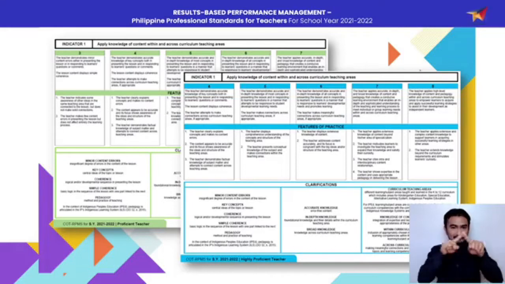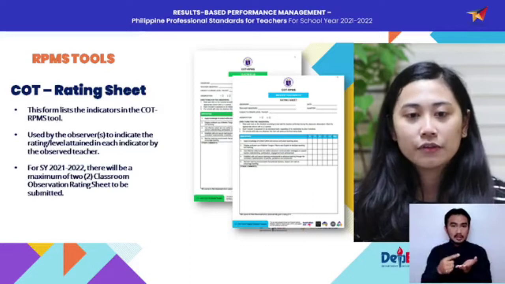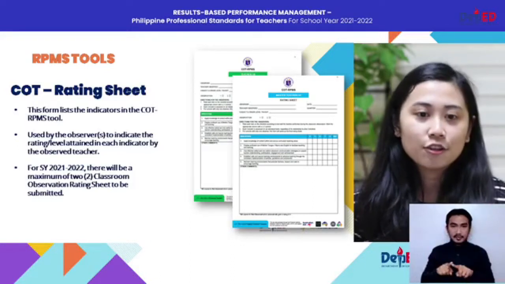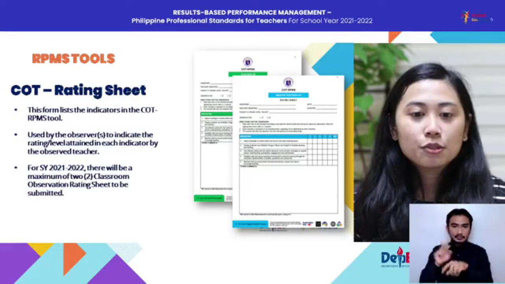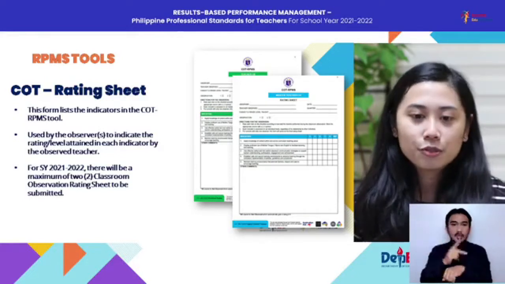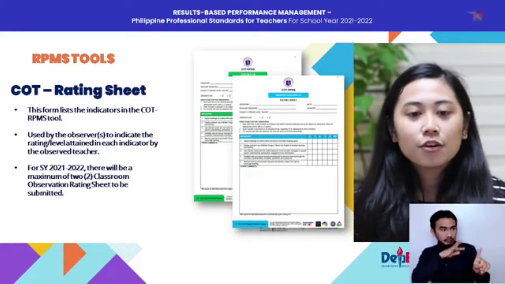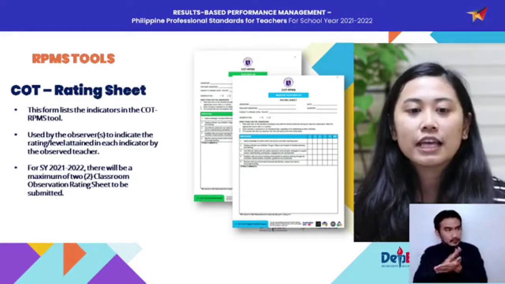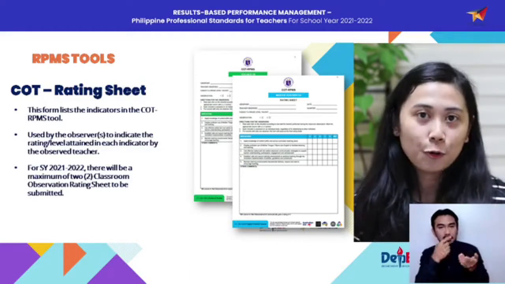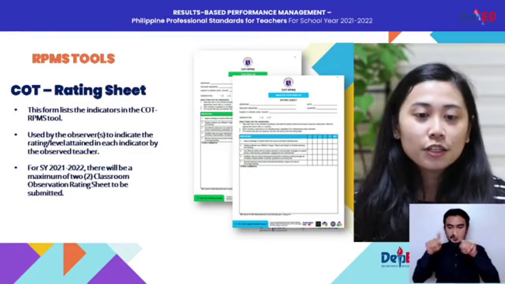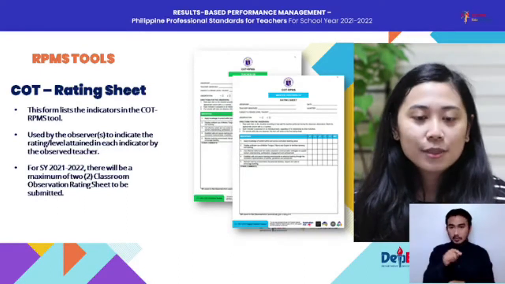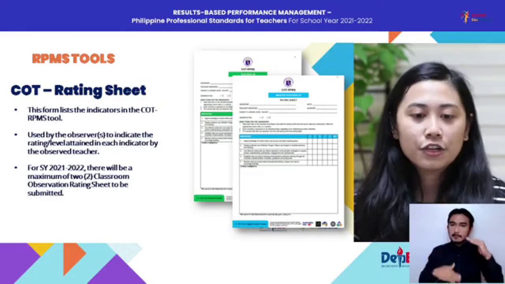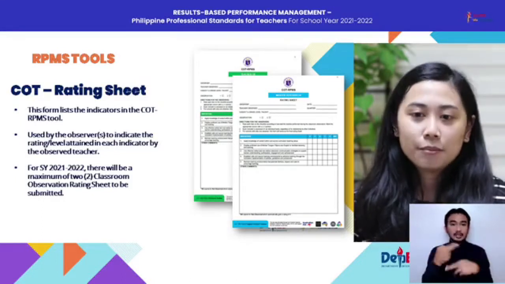Next is the COT rating sheet. So this form lists all the indicators, specifically the classroom observable indicators in the COT RPMS tool. And this tool is used by your observers to indicate the rating or level attained in each indicator by the observed teacher or the ratee. For school year 2021 to 2022, there will be only a maximum of 2 classroom observation rating sheets to be submitted.